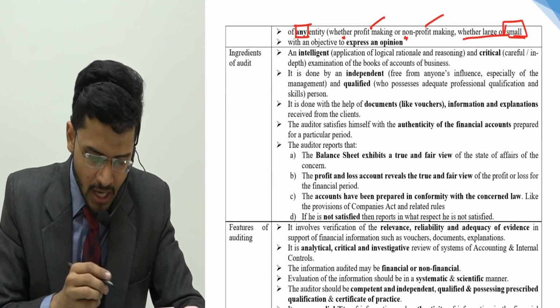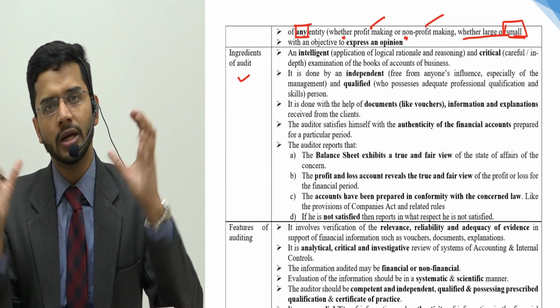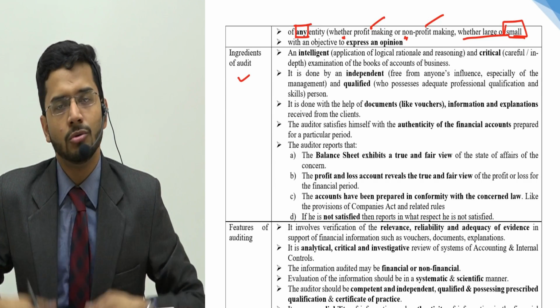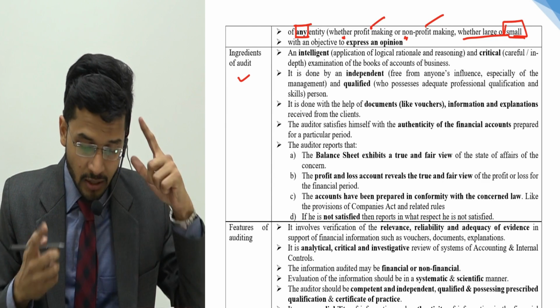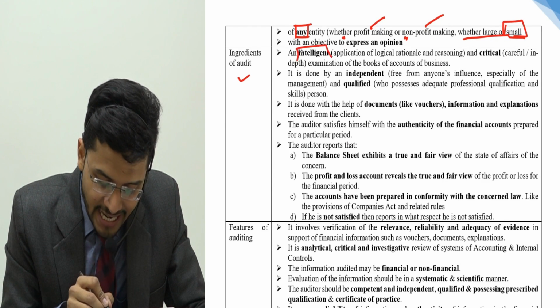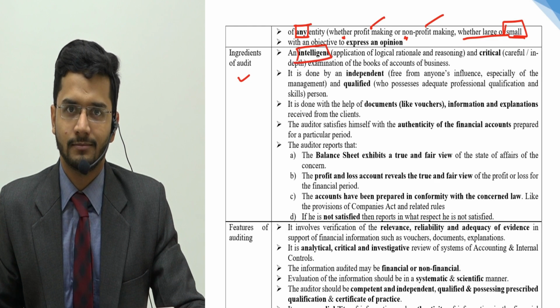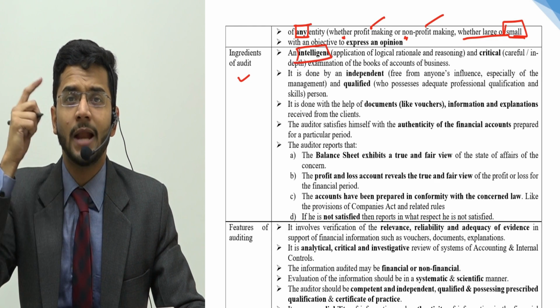All right, sir, got it. So what are the ingredients of audit? What do you involve in audit, and how do you do audit, and what are the key elements which you need to remember while doing audit? Number 1, it has to be an intelligent examination. Intelligent means you have to apply your brain.